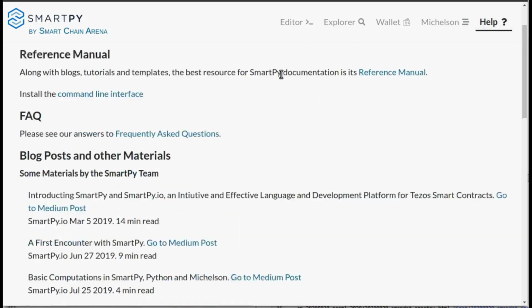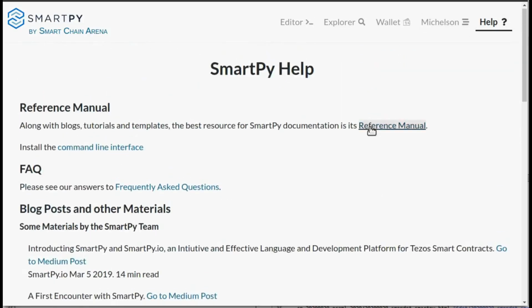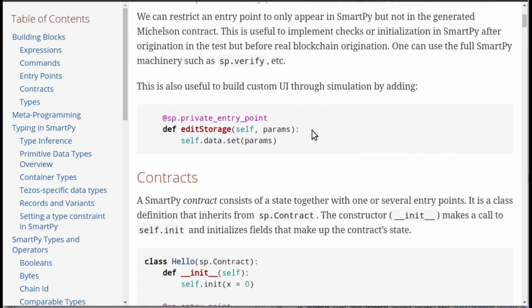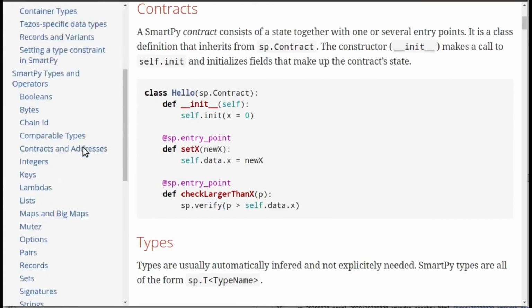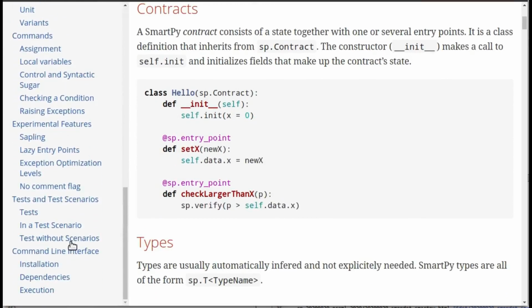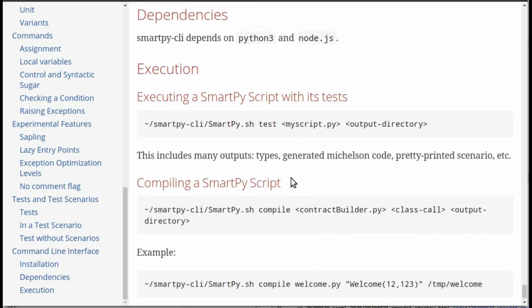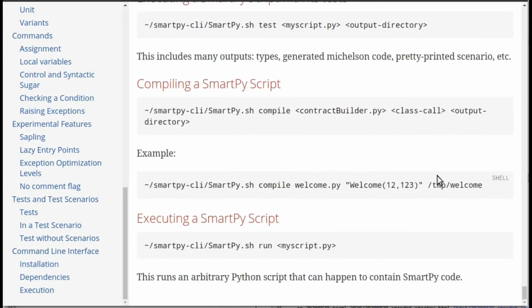And then there is an extensive set of help pages. The reference manual, this is very complete. And at the very end of it, we see the other aspect, which is the command line interface to SmartPy that you can install and that we are going to discuss a bit later.